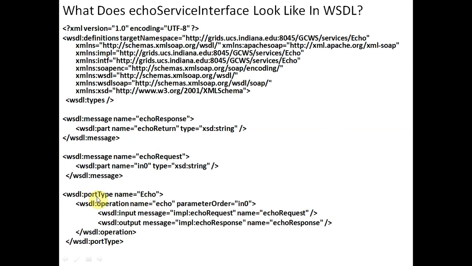This is the name of the port type, the name is echo, and the string value we have passed as a name. The operation name is echo, which means we are running the echo function, and the parameter order is this. And with the WSDL input message, this is the input message and this is the output message, and it is closed here. The port is closed here.